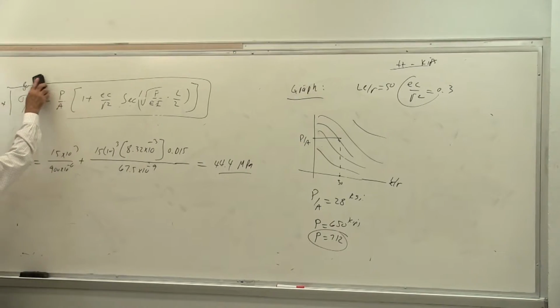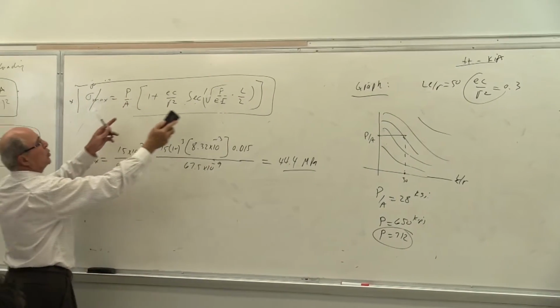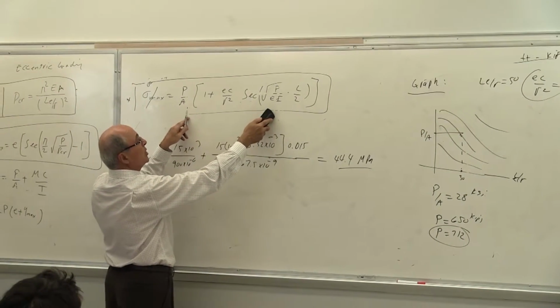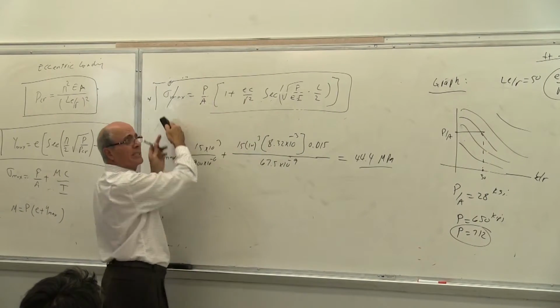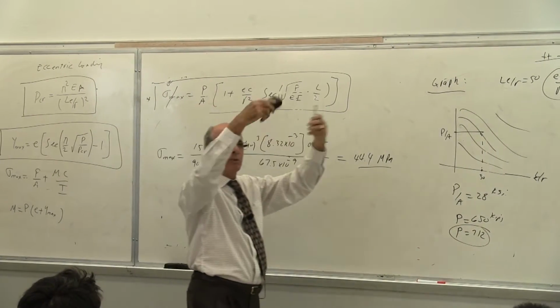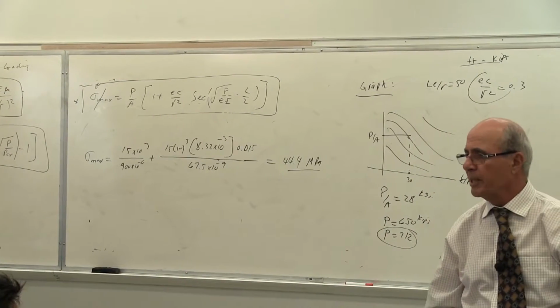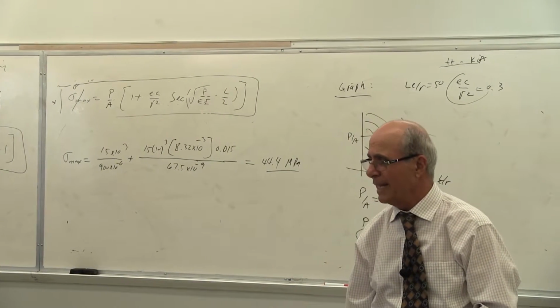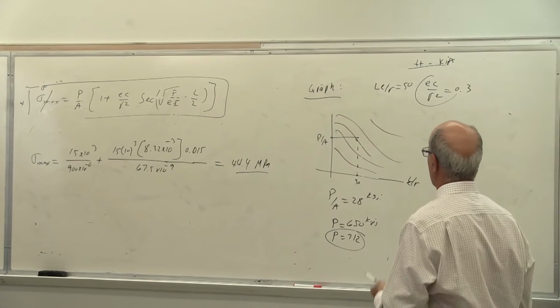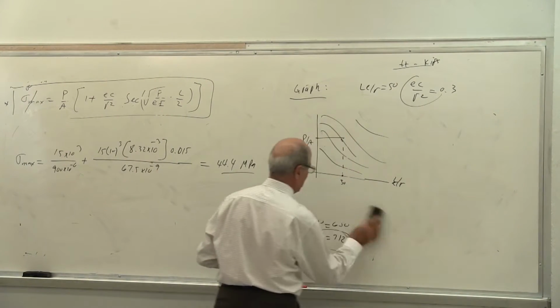Again, I'm repeating that. When sigma is given, you choose any value here. If the value is low, this bracket becomes much less than this. So you have to increase your P to a certain level until the two become equal. That's what we call the numerical method, or trial and error. Everybody can do that, but that's the repeat. That's why you have to be careful.